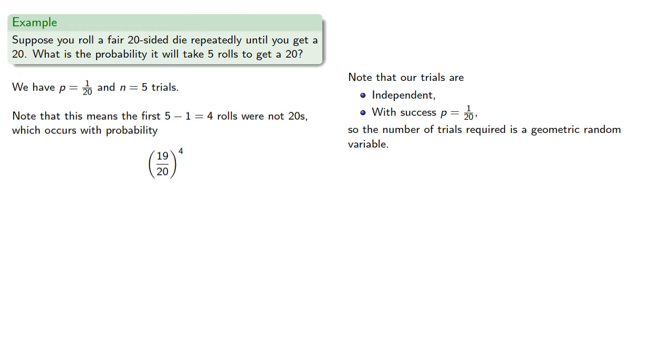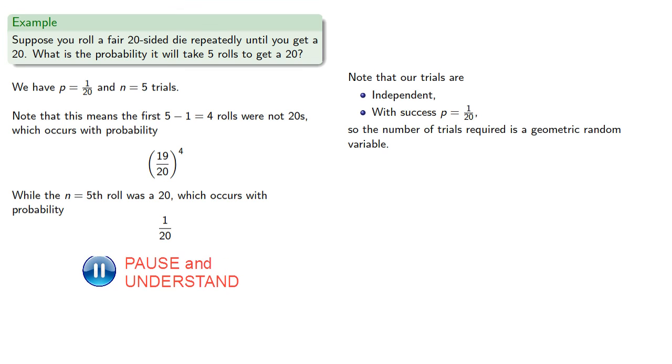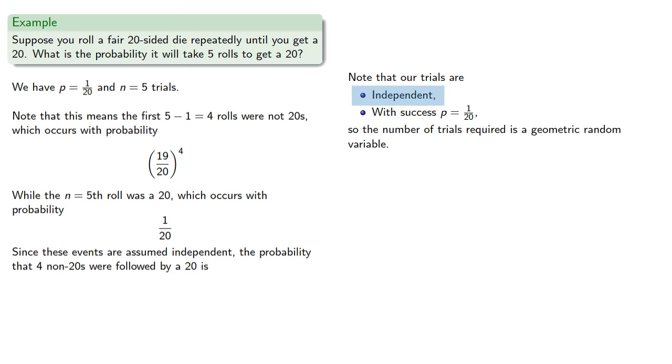which occurs with probability, while the 5th roll was a 20, which occurs with probability. Since these events are assumed independent, the probability that 4 non-20s were followed by a 20 is,